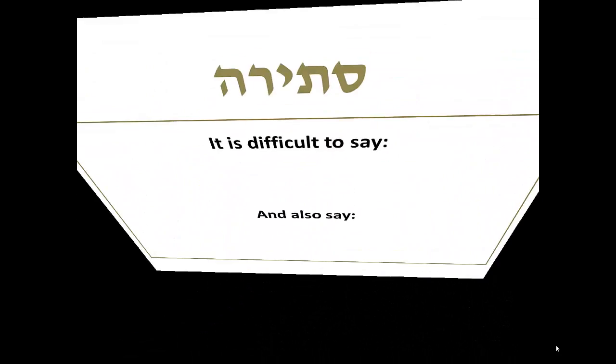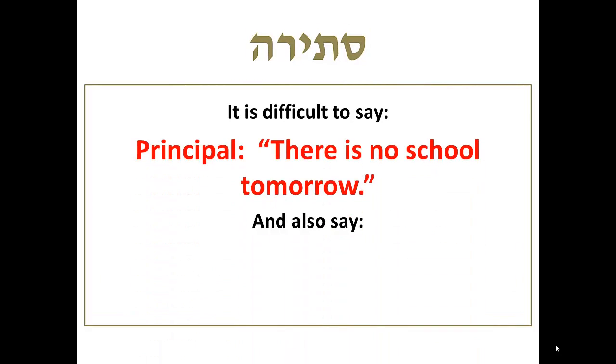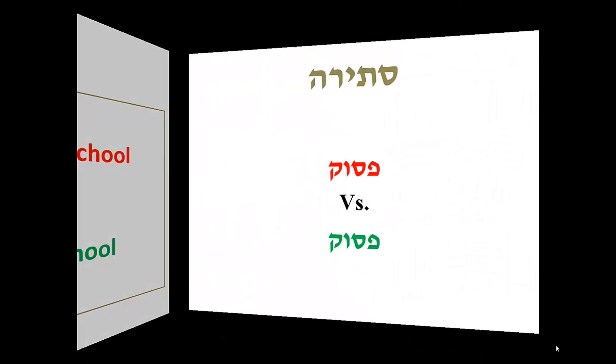Let's look at this using our example. It is difficult if the principal says there is no school tomorrow and he also says there is school tomorrow. We don't know which is true. We just know that it's impossible to not have school and have school on the same day. Now, in the Gemara, Stirot come up in several ways. Here are a few examples.